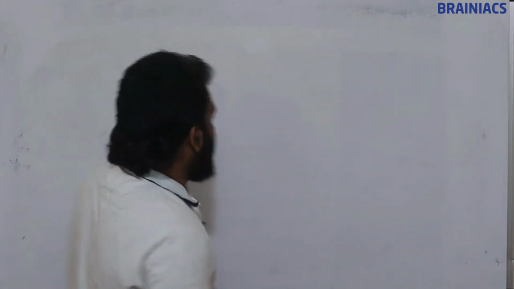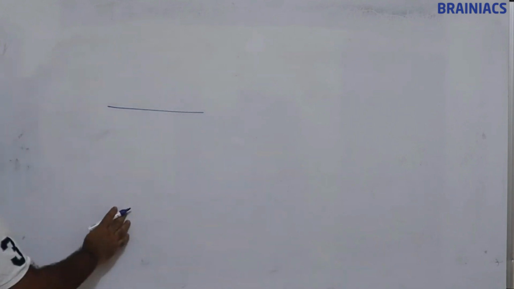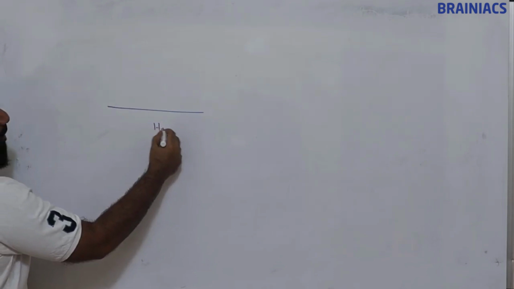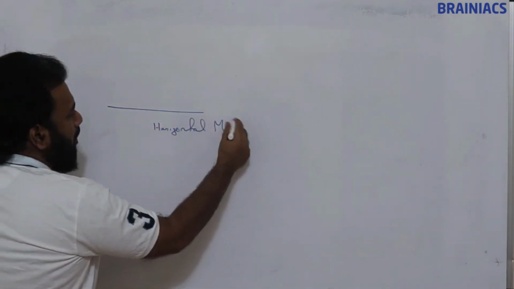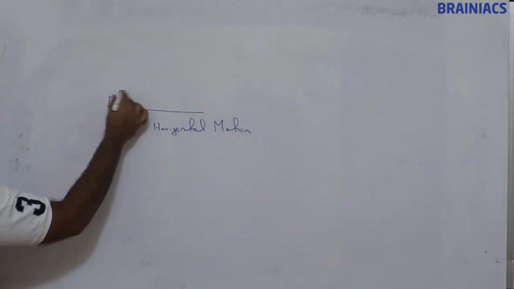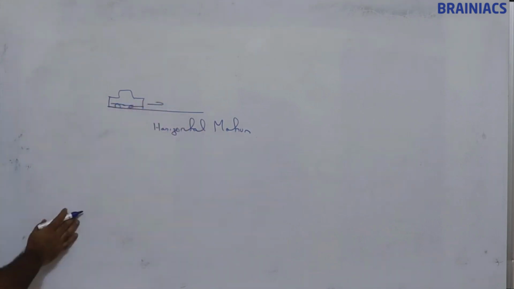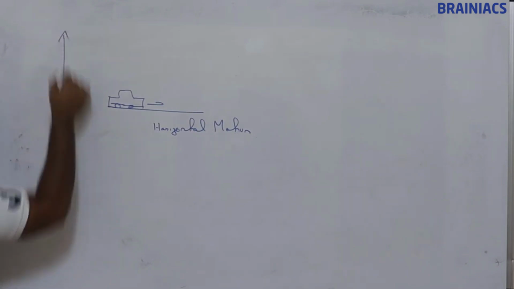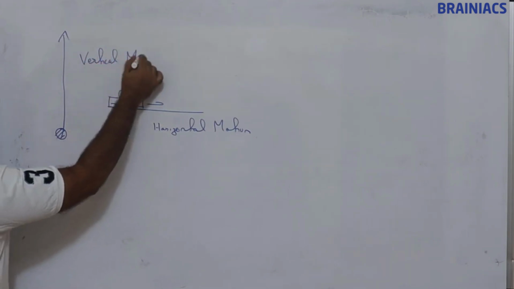Now the difference is, suppose we consider this kind of motion, we can say this is horizontal motion. A car is moving in this direction, horizontal motion. Suppose we throw a ball in the vertical direction just like this, we can say this is vertical motion.